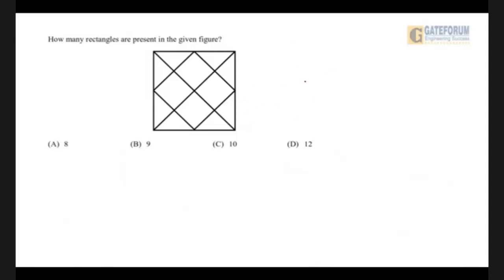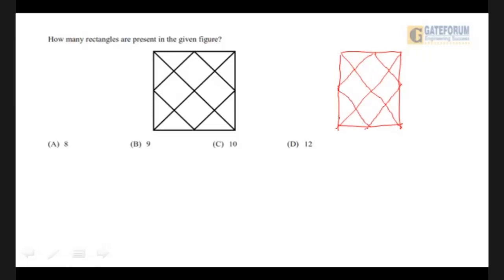Now this is absolutely a reasoning figure. How many rectangles are present in the given figure? Take 20 seconds to unravel it. It's pretty simple. Let us not lose too much sweat over sums like these because these are really simple ones. You just need to keep your cool a bit. So the figure more or less looks like this.